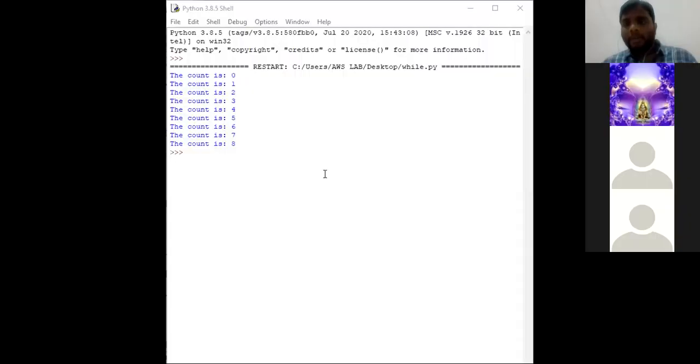Go to IDLE shell page. So this is our output. The count is 0. The count is 1, 2, 3, 4, 5, 6, 7, 8. Okay. Why has this particular program stopped here? The while condition has become false. While condition count less than 9. So when the while condition becomes false, the interpreter has come out of the while loop.